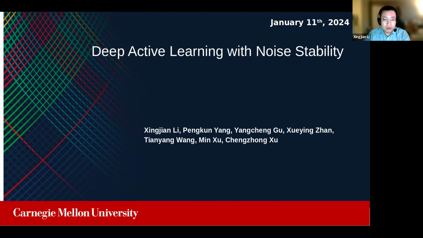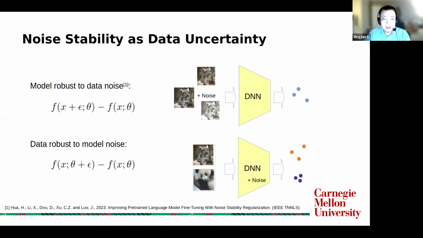The title of our work is Deep Active Learning with Noise Stability. Our work is motivated by a popular idea named noise stability. It has been widely used to improve model training, especially for deep neural networks. For example, in supervised learning, we usually apply some random noise or transformation on the original image, and then enforce the model to predict the same result. By this way, the learned model will be robust to various data perturbations.